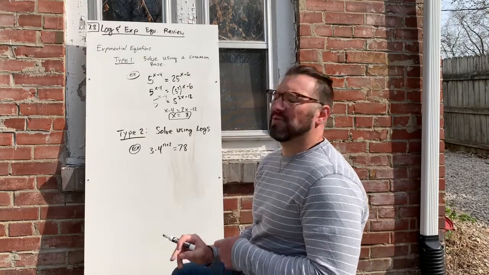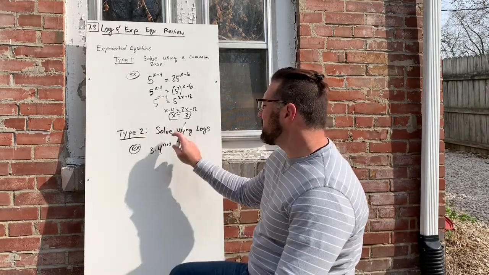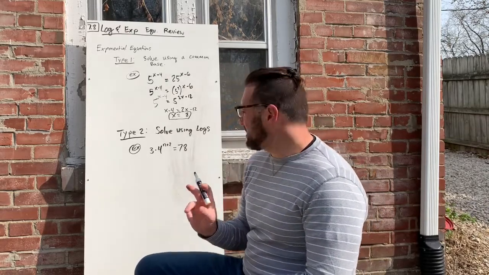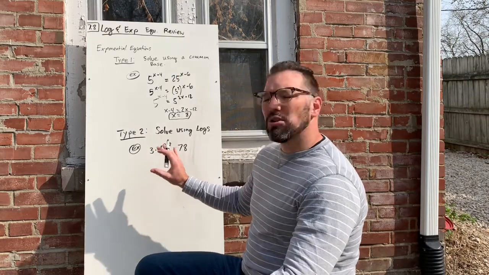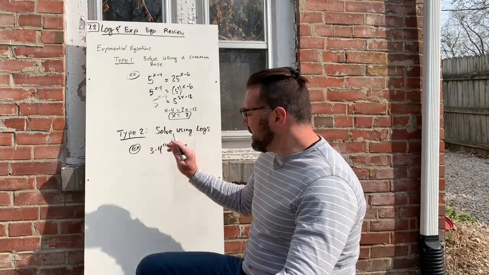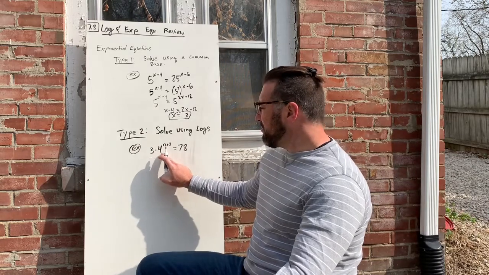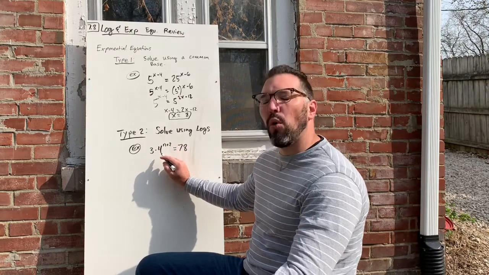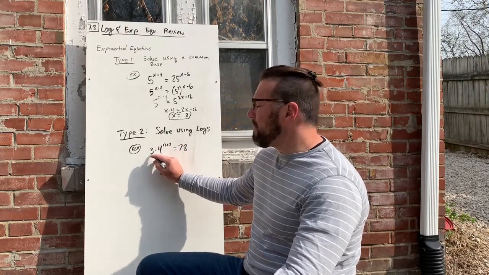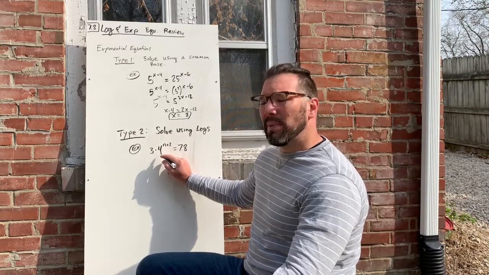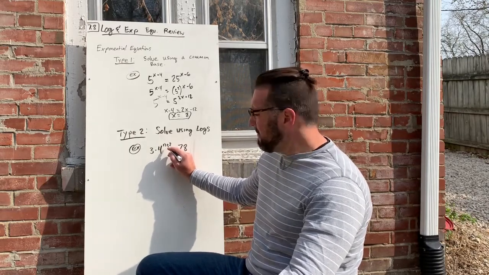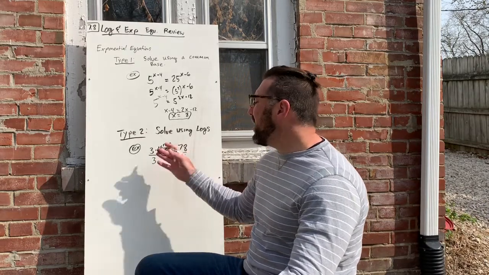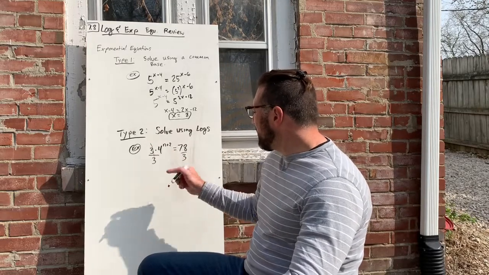Type 2, I love type 2 because it's so easy, man. You could solve by using logs, and this is what we did yesterday. One problem that I've noticed with some people is that you have to use the proper order of operations when you're doing this, meaning you cannot multiply 3 times 4 here. Why? Because exponents come before multiplication. And so if we were to multiply this 3 times 4, we would be jumping the gun on this exponent. Do you know what I'm saying? And so instead, we first need to divide both sides by 3 because we need to isolate the exponential. So, okay, we divide both sides by 3.